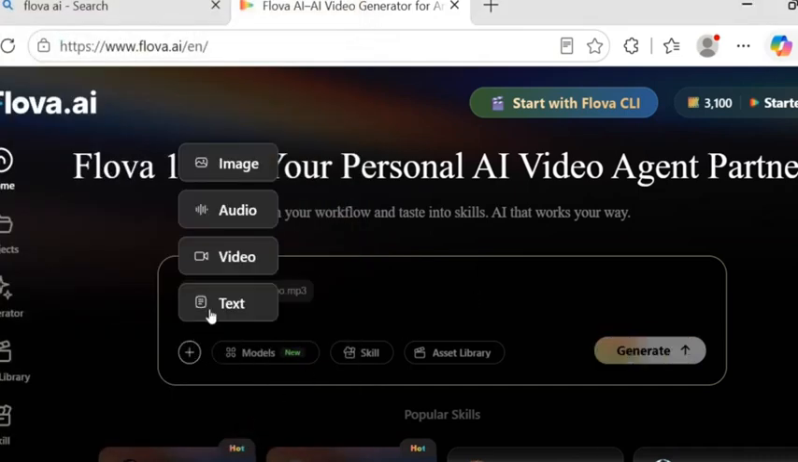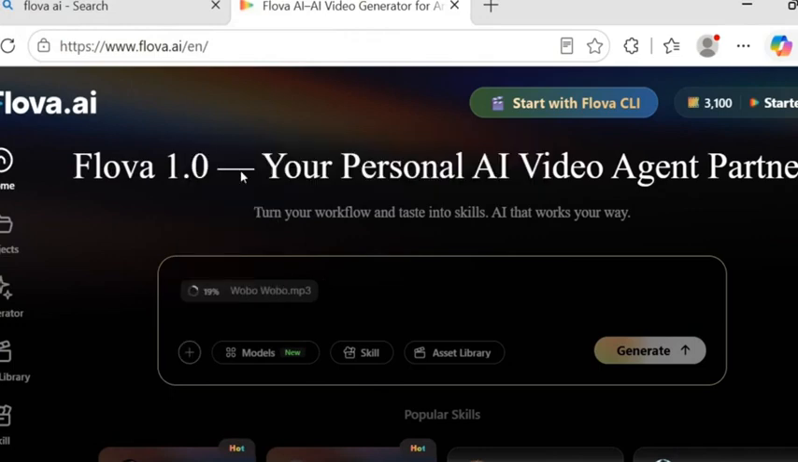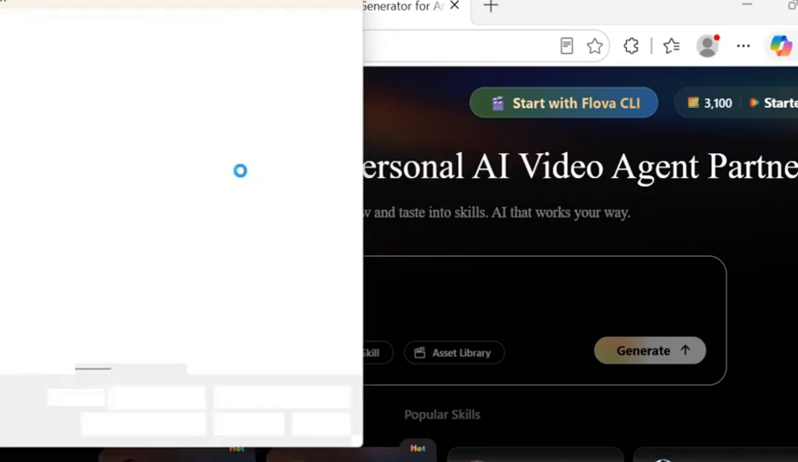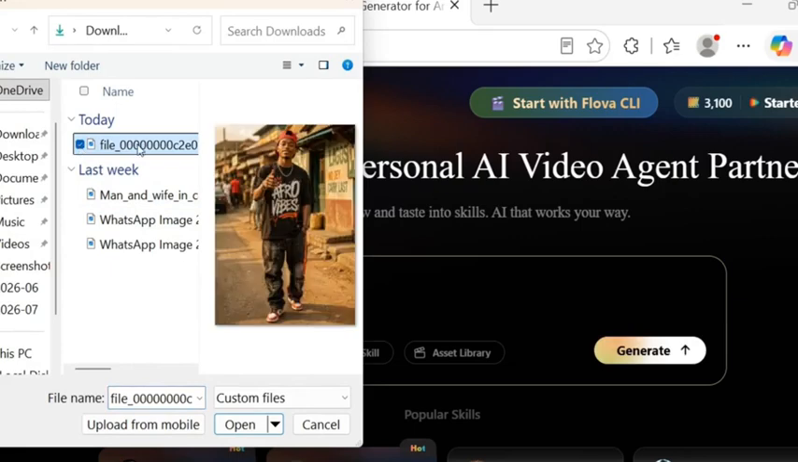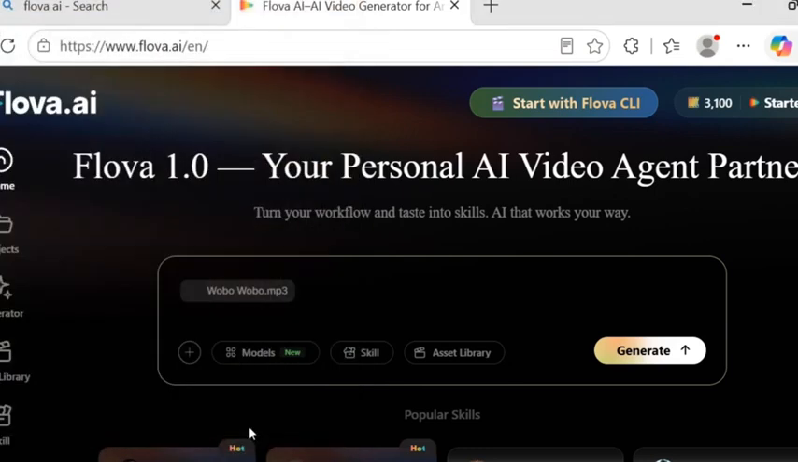I want us to upload the image also. The image I'll be using, I want to use my own image. So let me upload the image. This is the image I want to use. This is my own image. As you can see, this is the image I will use. I'll click on open. Now, I've uploaded the audio and also the image.